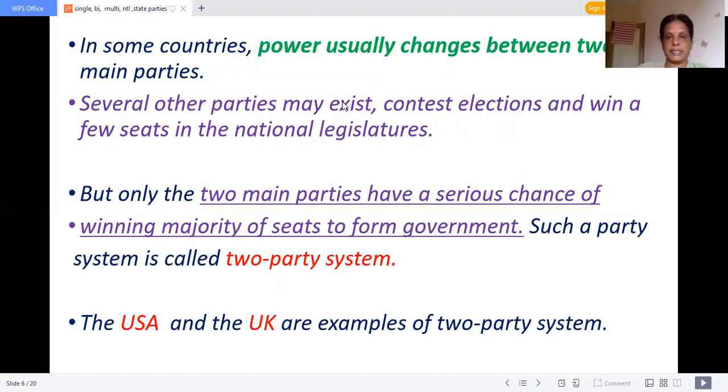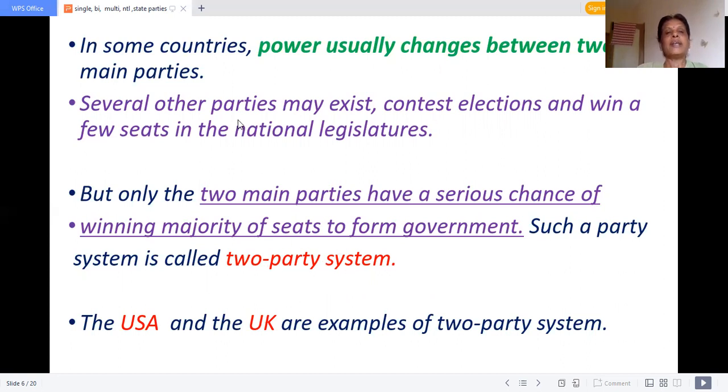Many more parties will exist. They also contest elections and win a few seats in the national legislature, which is not sufficient to form the government. So only the two main parties, two major and effective parties, will be the rivals. Either this party or that party will have a serious chance of winning a majority of seats to form the government. This system is called the two-party system.